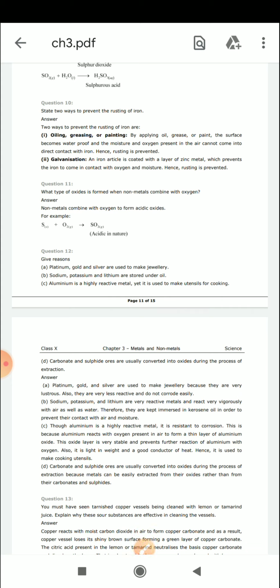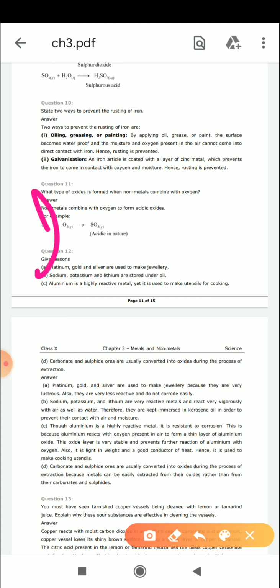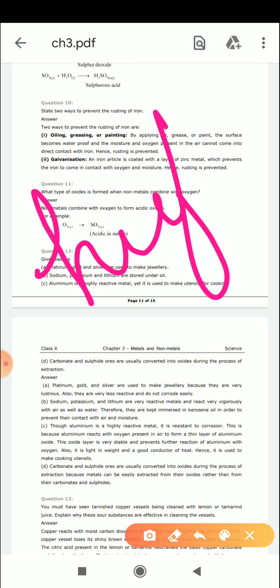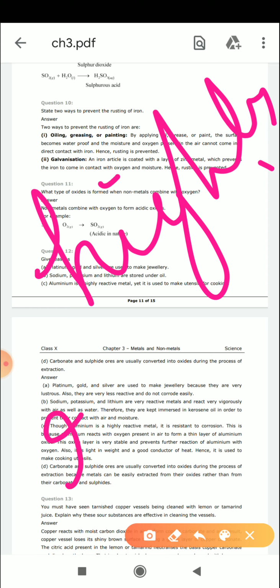As you know, all these three elements, sodium, potassium and lithium, are very reactive, or you can say very highly reactive elements. If you keep them open in the atmosphere, because their nature is very reactive, they can react with atmospheric gases like oxygen and others, and moisture also, and sometimes they catch fire also.